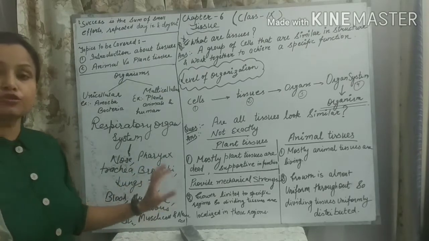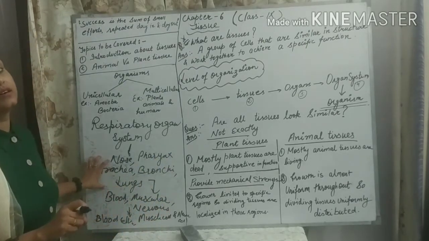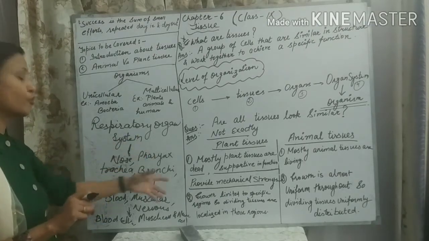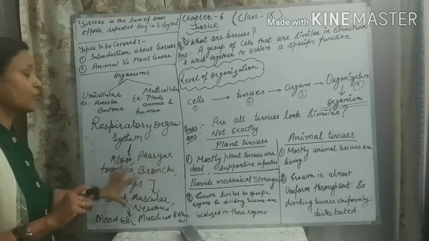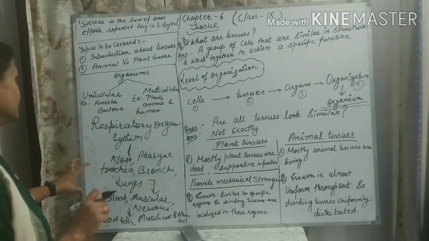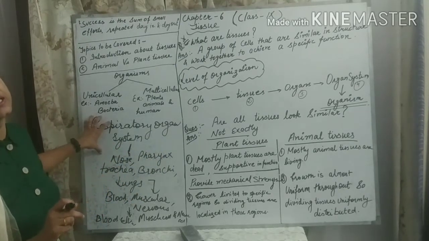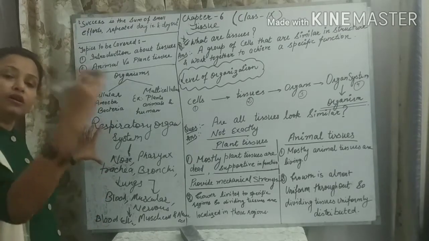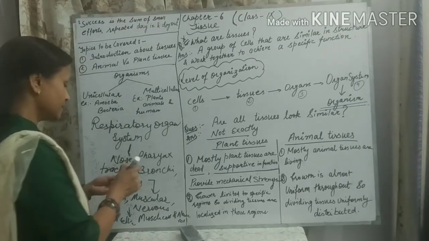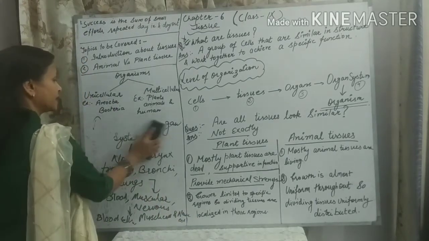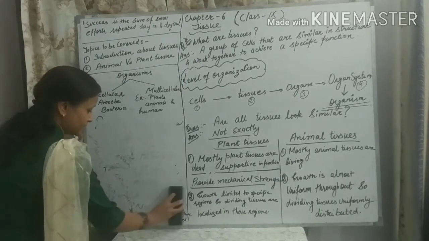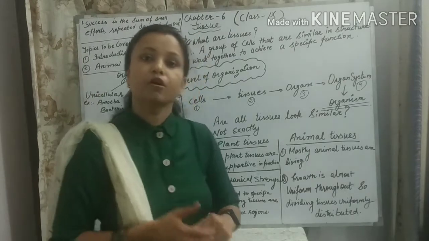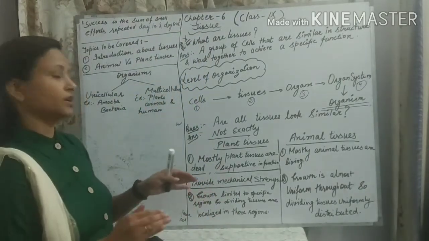And when these tissues come together, they make special kinds of organs such as the nose, pharynx, trachea, bronchi, lungs. And when all these organs work together, they make the respiratory system. There are so many other organ systems in our body. All the organ systems work together to make a particular kind of living organism. So this is the level of organization. Hope you all have well understood this.